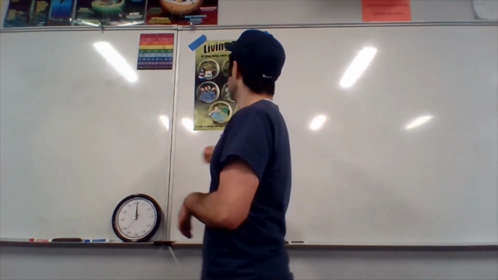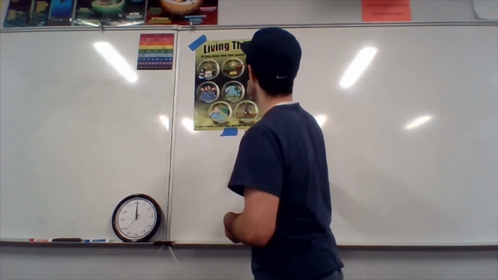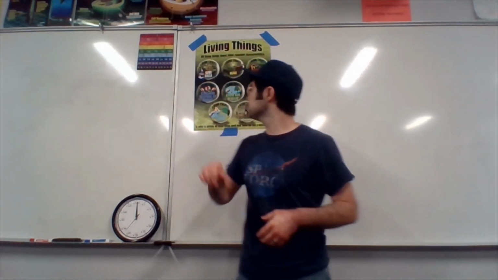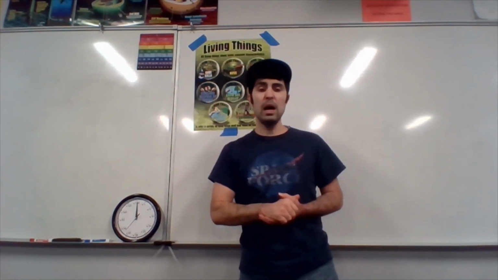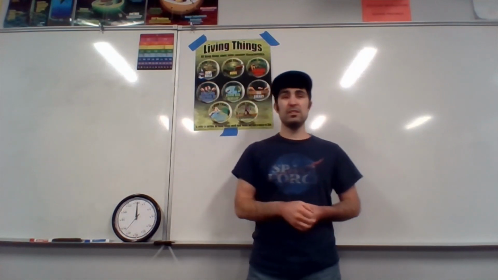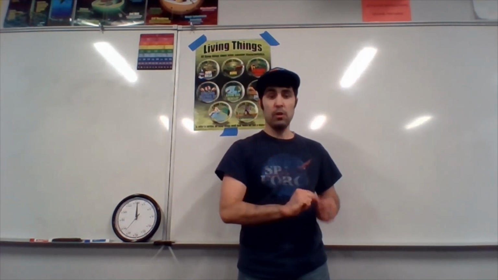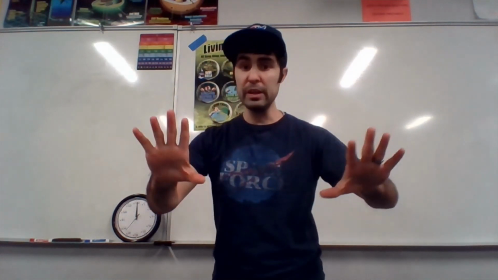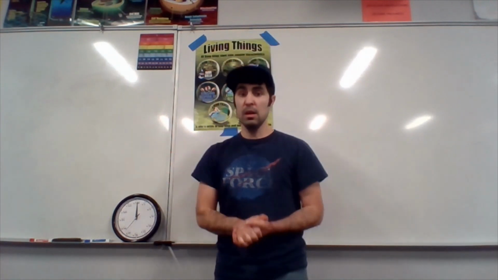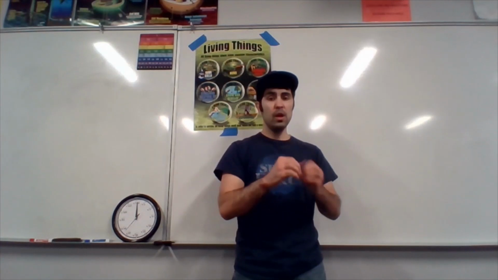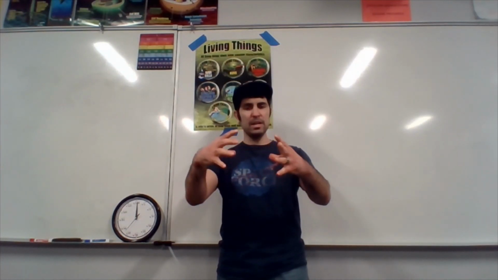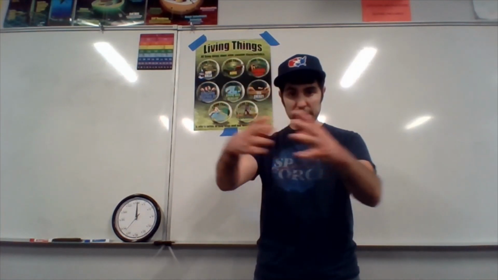Living things also grow and increase in size. Grow and develop. So some living things are one cell. You are made up of trillions of specialized cells. Some living organisms have a single cell. Well, those single cells get bigger. So that would be growth.